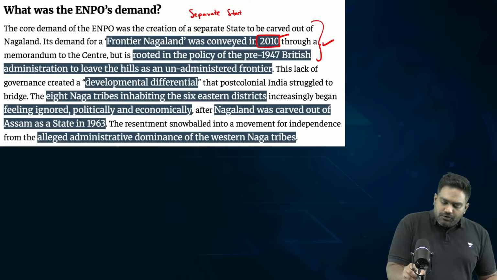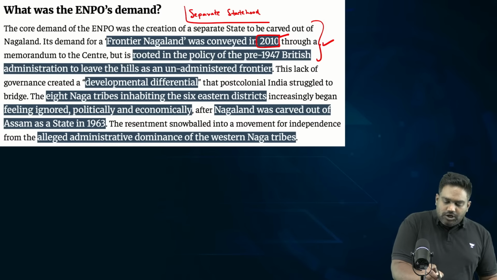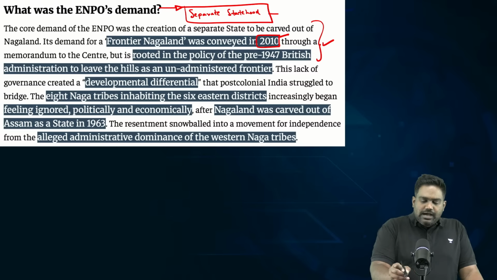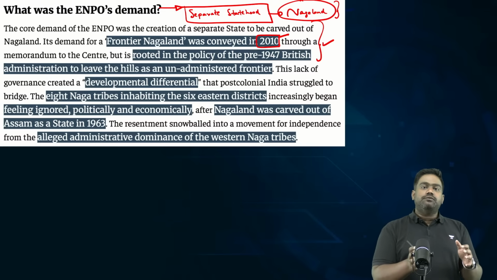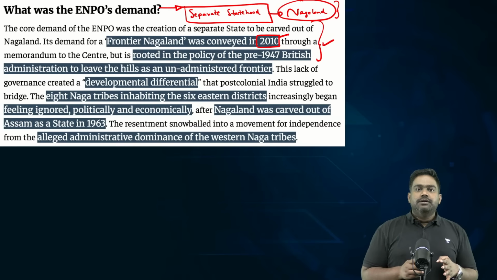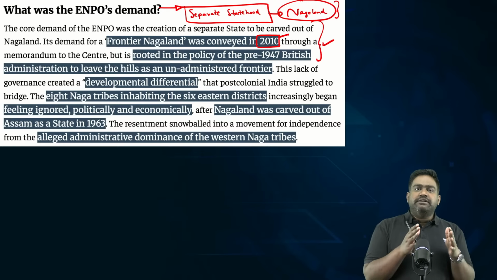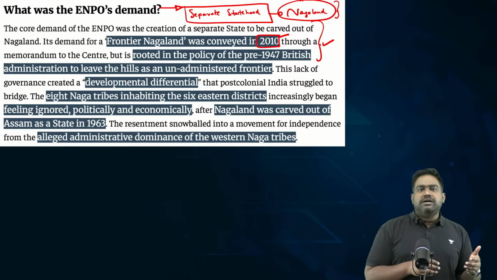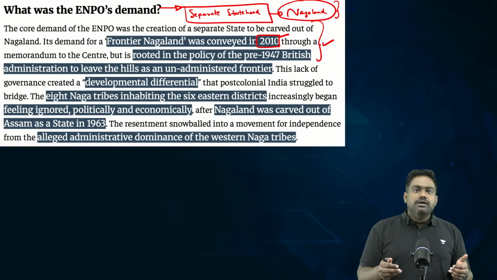So the demand of the people of Eastern Nagaland has not been for independence from India. It has never been about a separatist movement. It has been with regard to carving out this region from the larger state of Nagaland, as they have differences with the other Naga tribes of Western Nagaland. This is primarily an internal issue of Nagaland, where there has been a clear administrative and developmental and political divide between the Naga subclans of western parts of Nagaland and eastern parts of Nagaland.